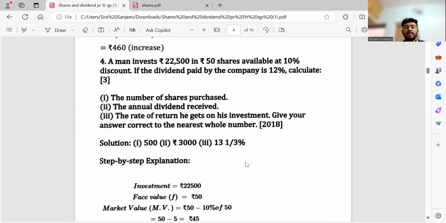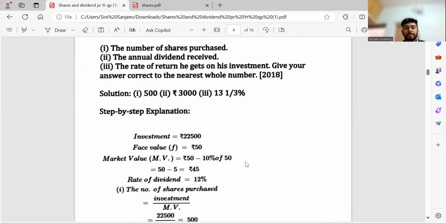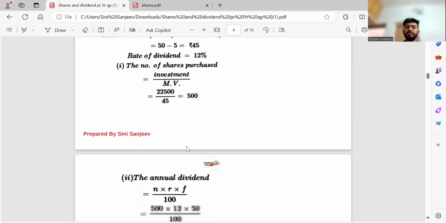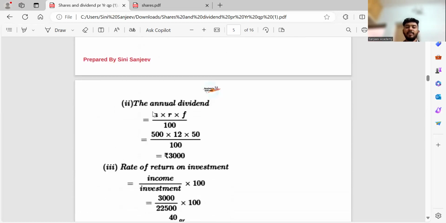So 50, if I'm giving 10% discount, it is 5 rupees. So 45 rupees. And what is the rate of dividend? 12%. So the number of shares he purchased: investment by market value. Same formula, I'm not using any other thing. So he has purchased 500 shares. Annual dividend, the formula is NRF by 100. So number of shares 500 into what is return, 12, face value 50.